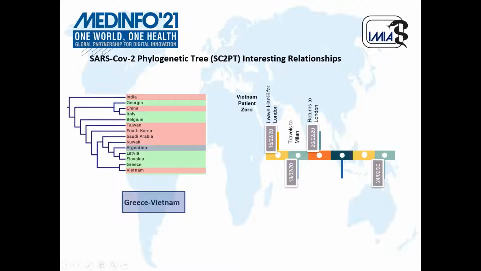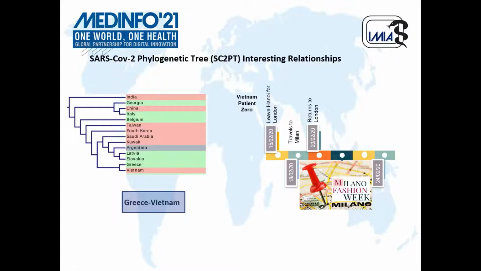So patient 0 of Vietnam left for Hanoi on 15th February and came back to London on 20th February. But in the meantime, from 18 to 20, there was a week going on, called Milan Fashion Week. It was from 18 to 24. In that time, Greece patient 0 attended that Milan Fashion Week. So could she have been in contact with patient 0 of Vietnam at that time? We cannot be certain about this. However, our relationship in the phylogenetic tree certainly points in that direction.